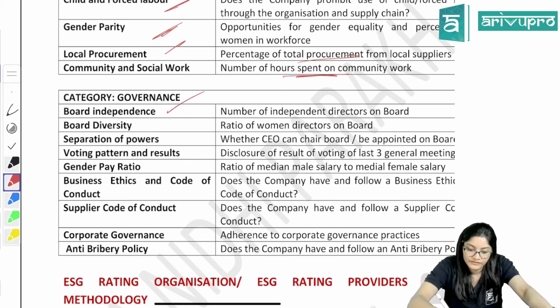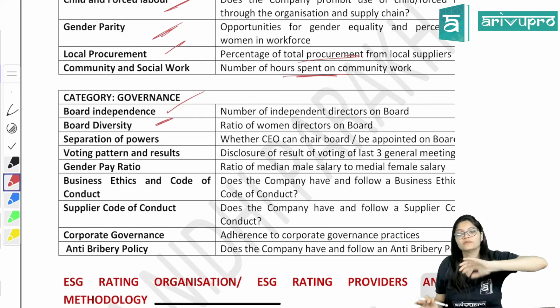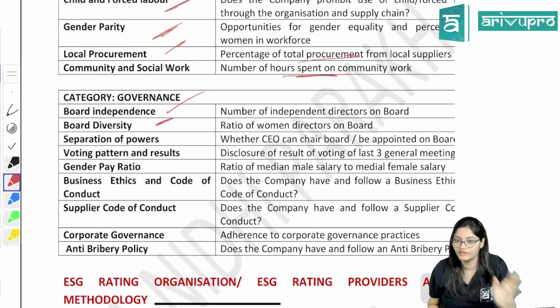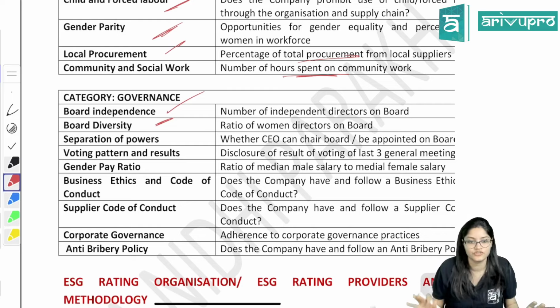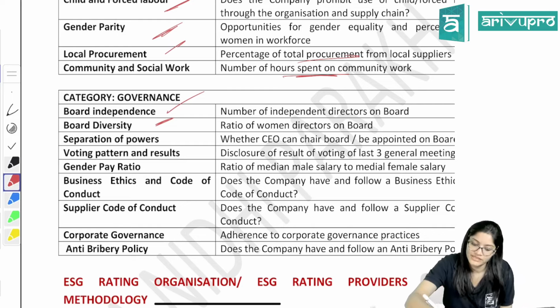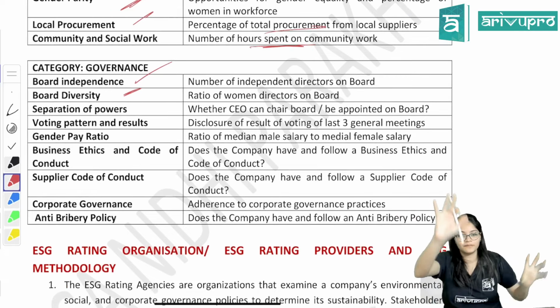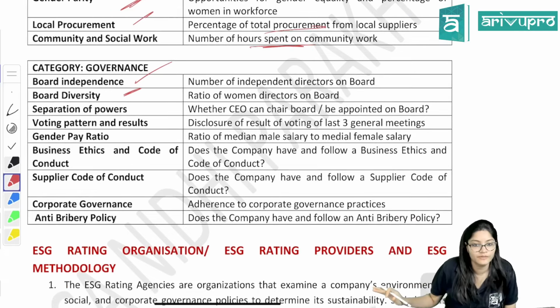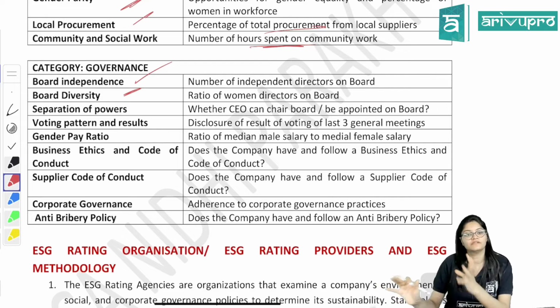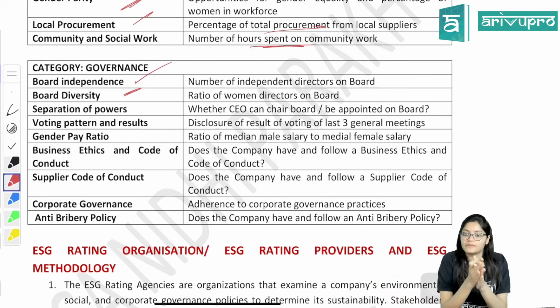Board diversity. That means a men-women ratio should be there. Both should be there. It should not be that in the board of directors only men are there or only women are there. Diversity should be there, right? Then separation of powers. CEO's powers will be different, Chairman's powers will be different, CS powers will be different, right? So whether the powers are distributed or separated or not.